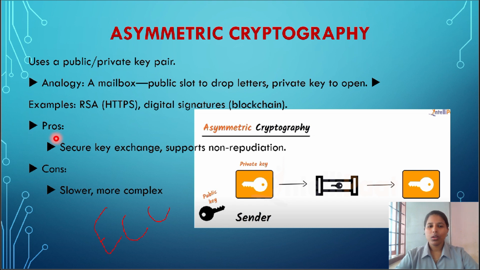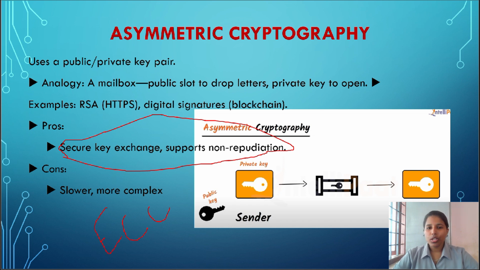Now let's look at the advantages and disadvantages. The main advantages are secure key exchange and support for non-repudiation. Secure key exchange means it eliminates the need to share a secret key, as the public key can be openly distributed.